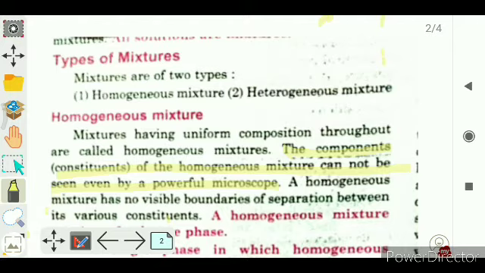Clear? Now, a homogeneous mixture has no visible boundaries of separation between its various constituents. It means they are uniformly distributed. Clear?